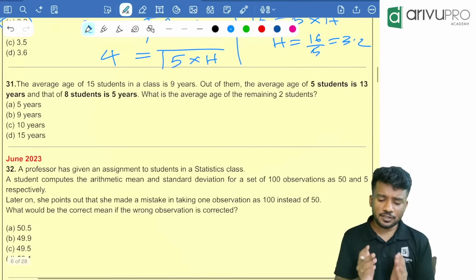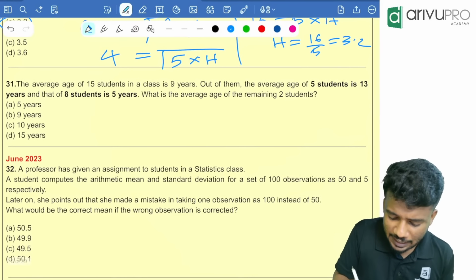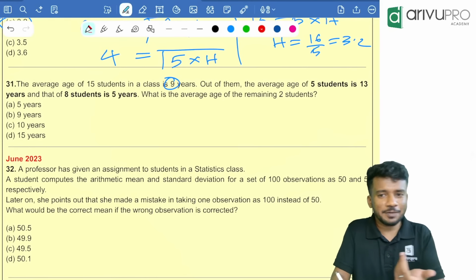The average age of 15 students in a class is 9 years. I think we solved the same question in class.